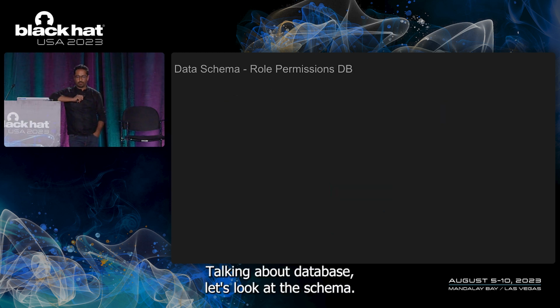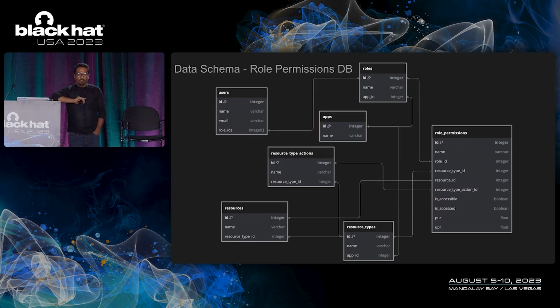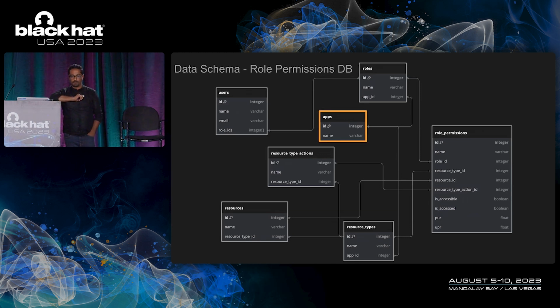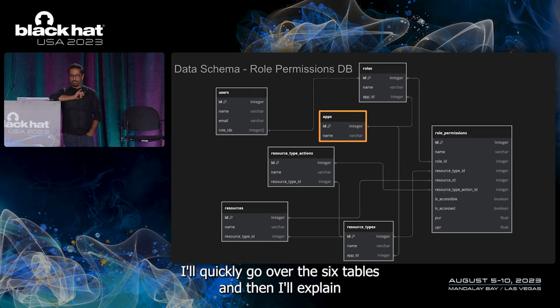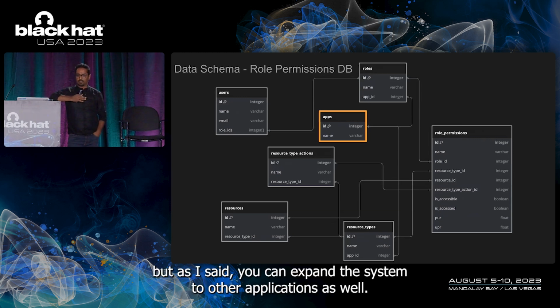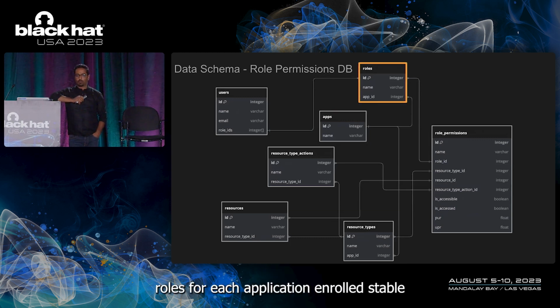Talking about database, let's look at the schema. So this is the schema. There are around 6 tables on the left and then 1 big table on the right. I'll quickly go over the 6 tables and then I'll explain what the master table is. So we have an applications table. We have only one application right now, AWS, but as I said, you can expand this system to other applications as well. So here we store the applications, and then we store roles for each application in the roles table.